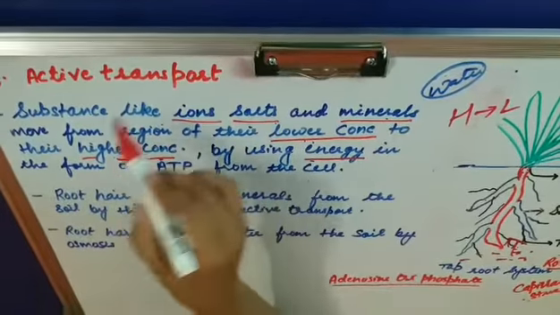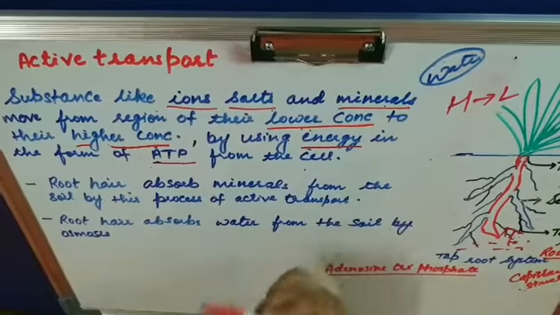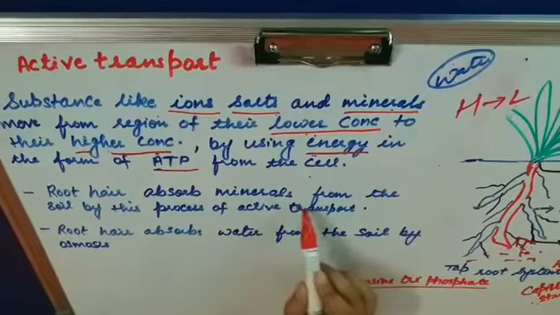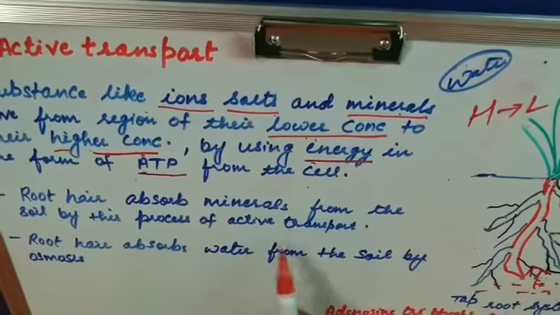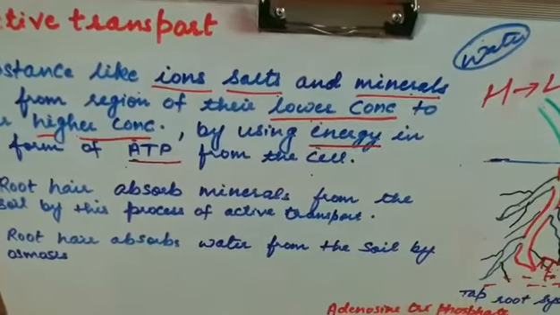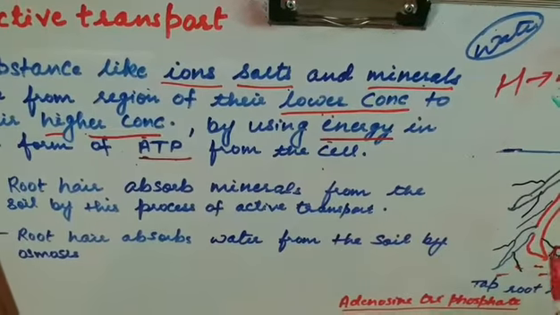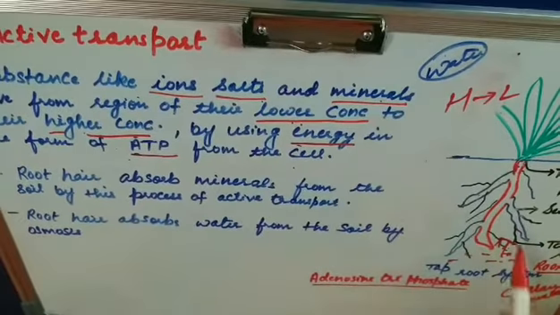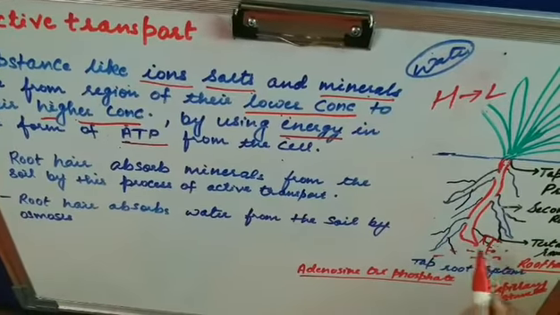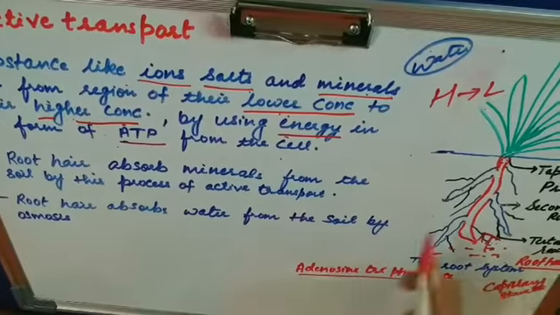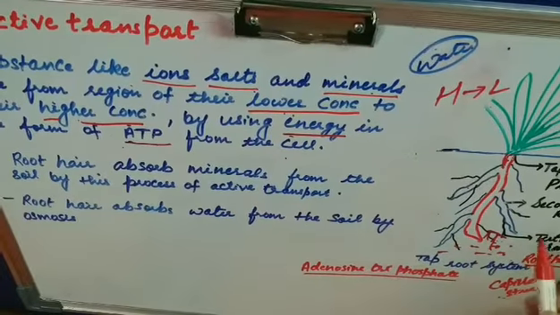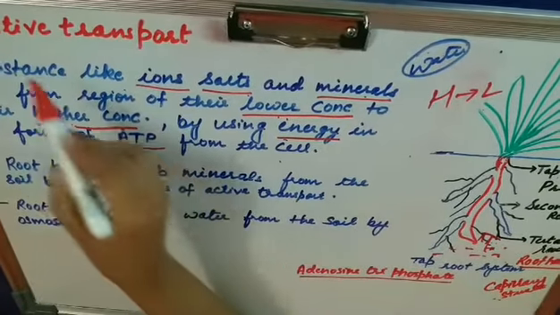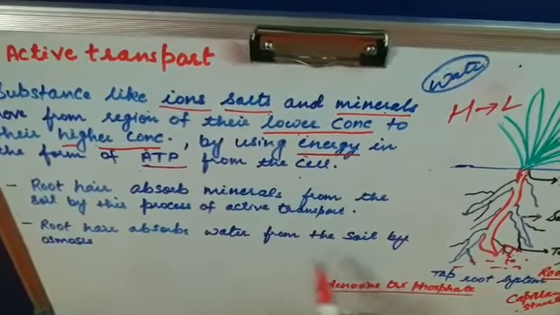Now, what is the role of active transport in absorption? Root hairs absorb minerals from the soil by the process of active transport. Water is absorbed by the root hair by the process of osmosis. But the minerals that are present in the soil are taken up by the plant by the process of active transport.